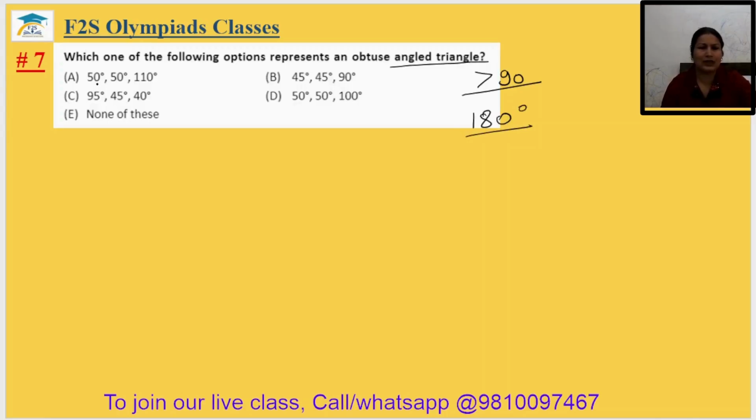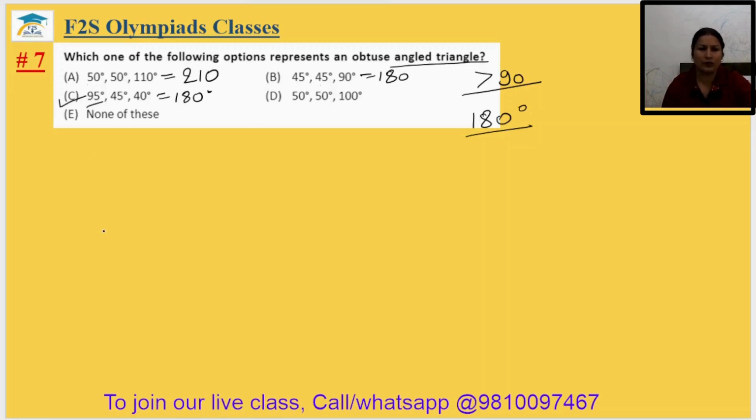So if we just add 50 plus 50, 100, 100 plus 110, this is 210. It cannot be possible for the angles of a triangle. Here it is 45, 45, 90. It is 180, but there is not any angle which is more than 90 degree. Here if we see, the sum is 180 degree and one angle is more than 90 degree, that is your 95.